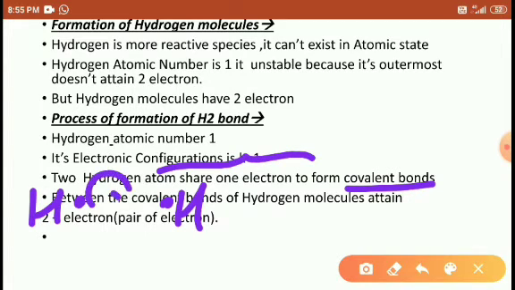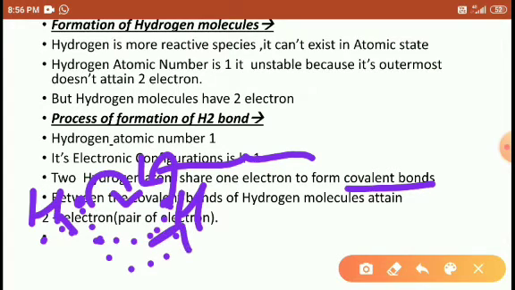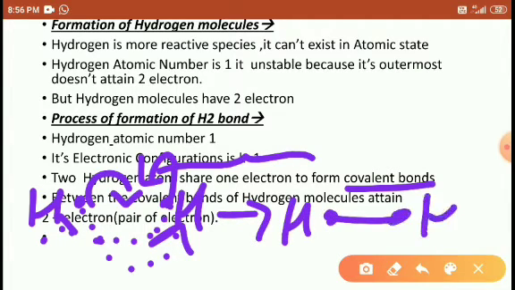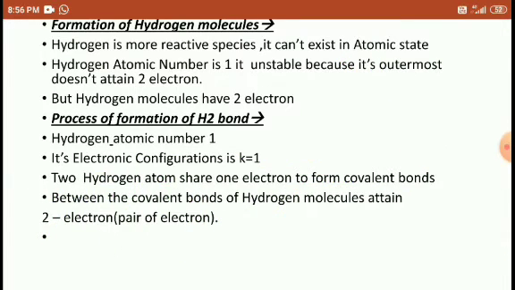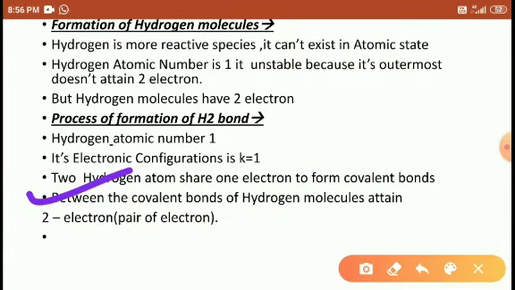This one shares and this one also shares. What does that mean? This electron is attracted to the first hydrogen nucleus, and the first hydrogen electron is attracted to the second hydrogen nucleus. Then between them they attain the H-H bond. This is also written as H2. So through the covalent bond, the hydrogen molecule attains 2 electrons.